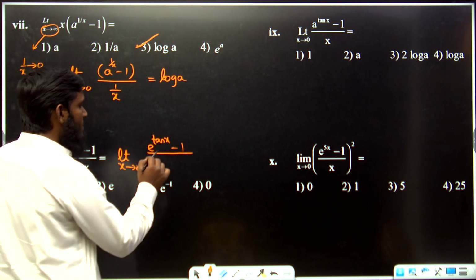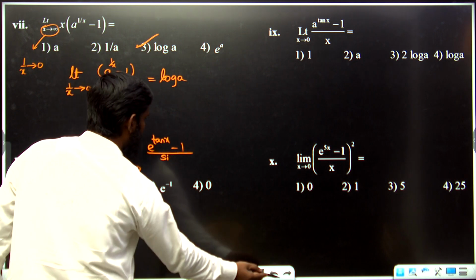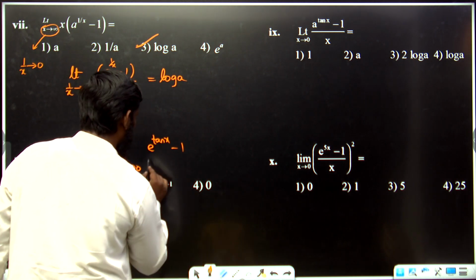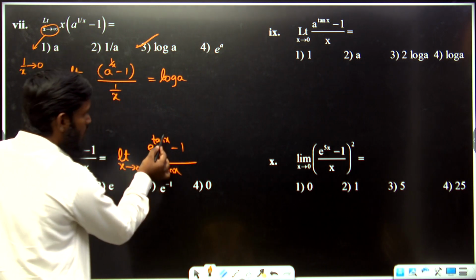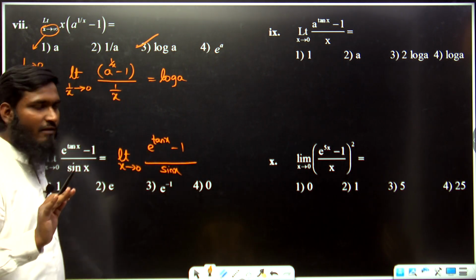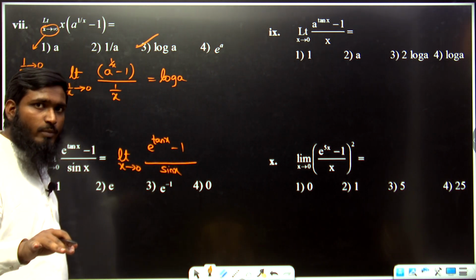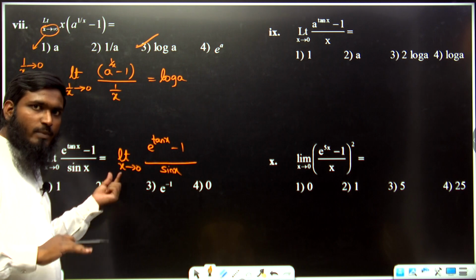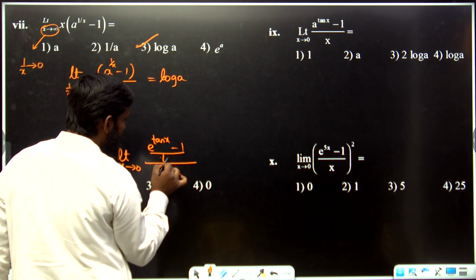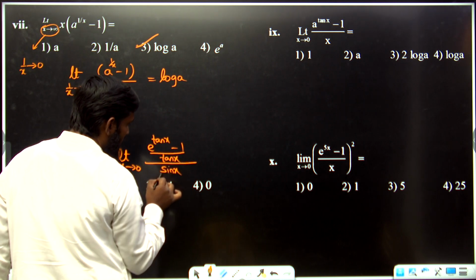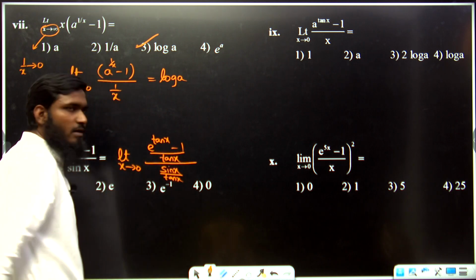So what I am doing, listen carefully. I am taking this part divided by sin x we are having. Like this. So now what is the function we are having over here? Tan x we are having. So if the function is tan x, in the denominator also tan x function should be there. So what I am doing is dividing by tan x over here, and also dividing by tan x over here. Like that we have taken.